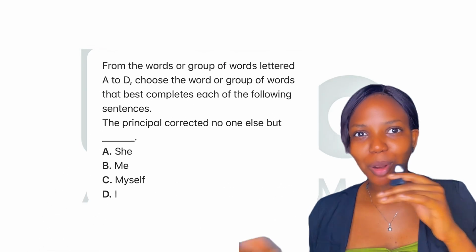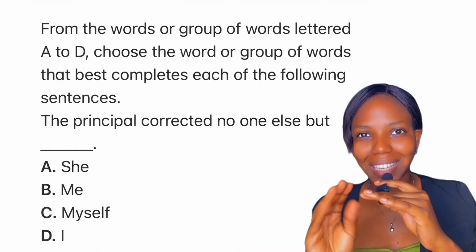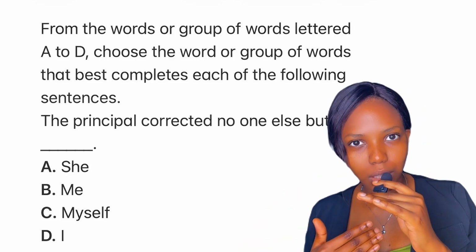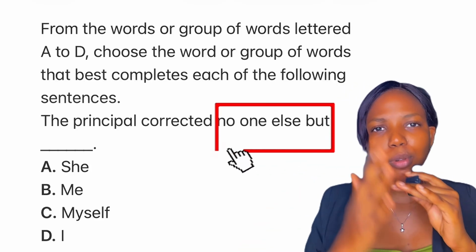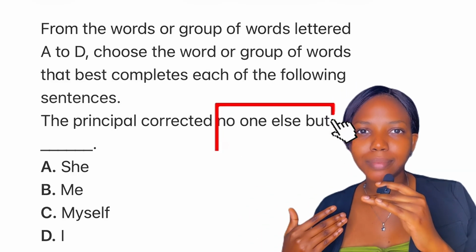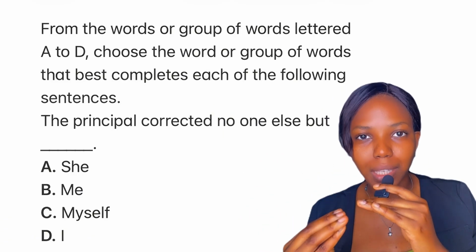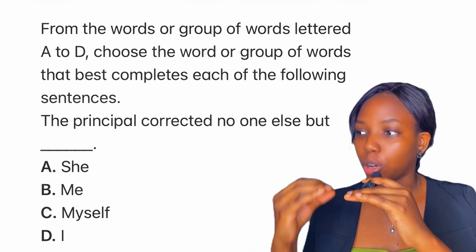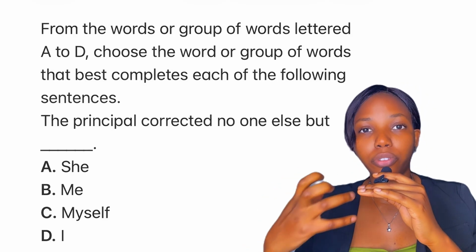Now, this question is not up for a debate at all, okay? The answer is clear. If you can say the principal corrected me, you can as well say the principal corrected no one else but me. The answer is me, okay? Option A is a subject pronoun, option B is an object pronoun, option C, myself, is a reflexive pronoun.